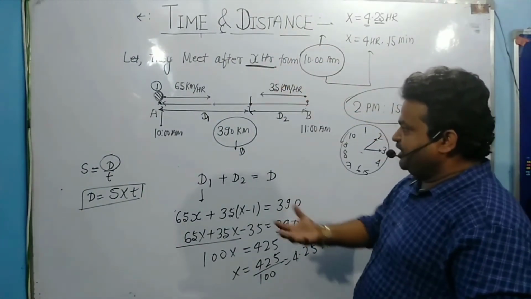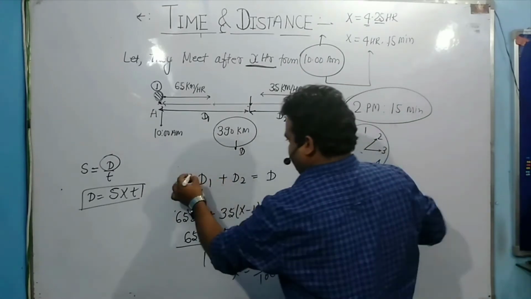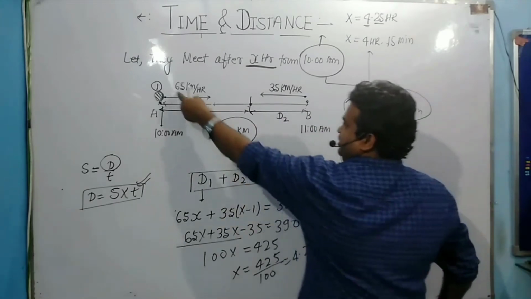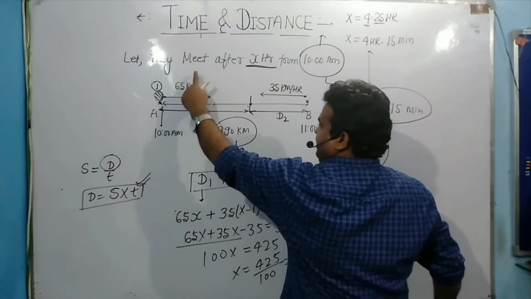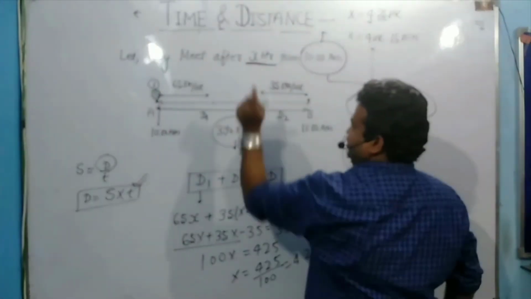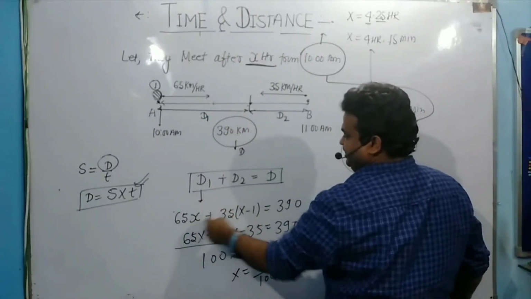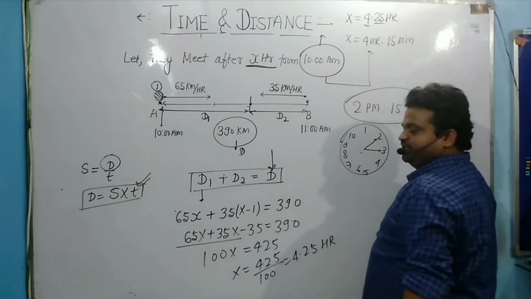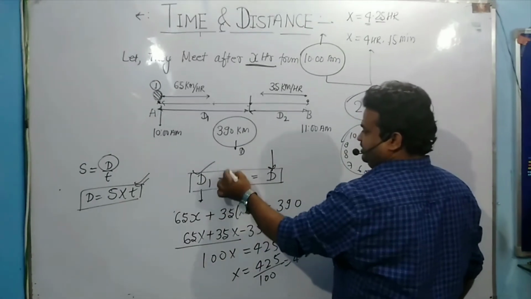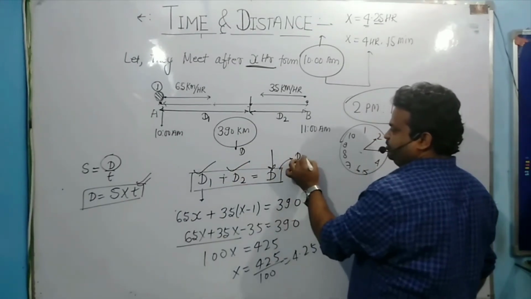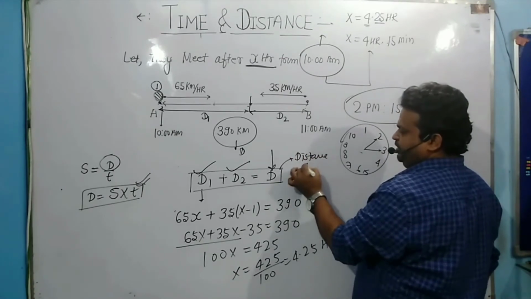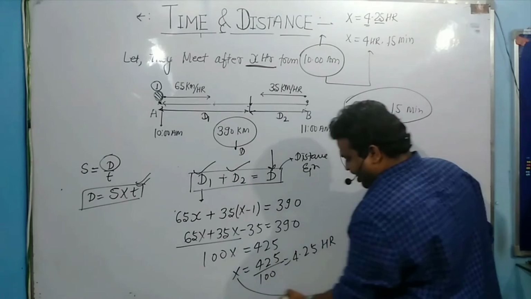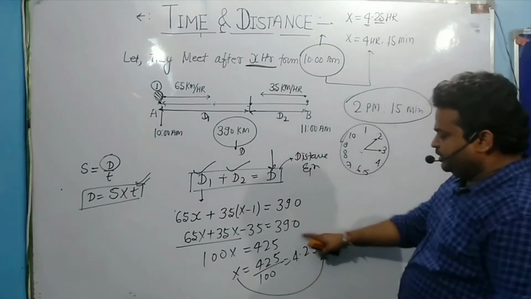This x must be in hours. So here I am equating the distance. This is the distance equation. Okay. So I am writing the distance equation, because speed is given to you and time is in hours. So I am equating this value because the total distance is mentioned to you. This is called the distance equation, and from the distance equation I can calculate after how many hours both can meet at a point.